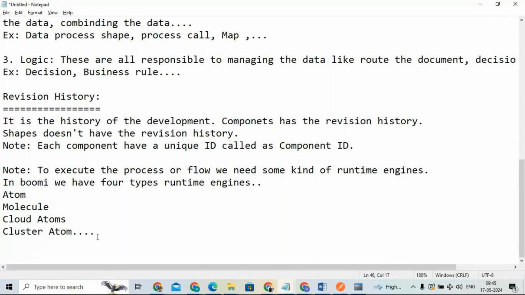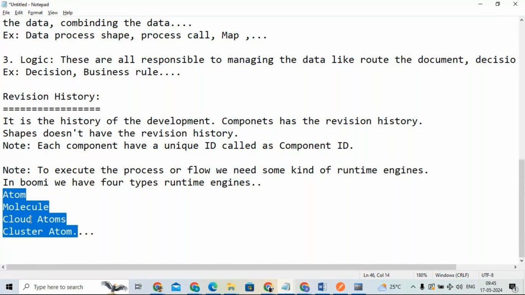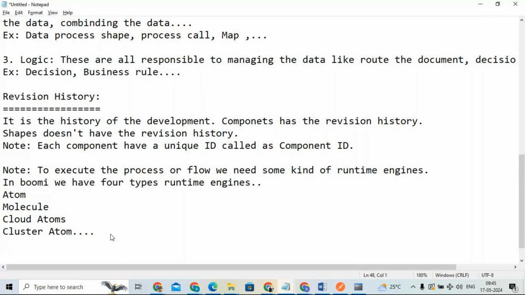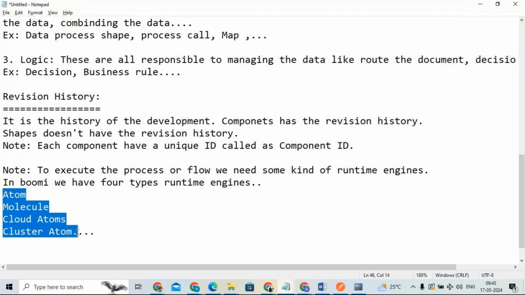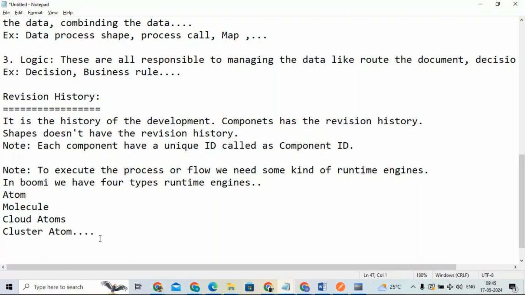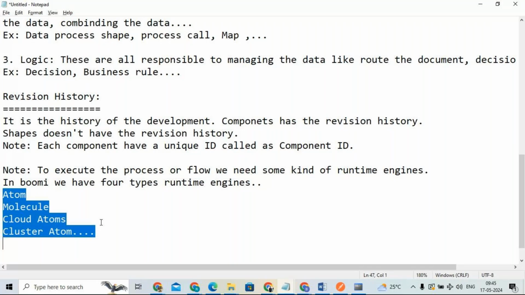What is the difference between them, and how does each work? For the time being, I'm taking my words back. Previously I told you that for Boomi as a cloud application we don't need to install or maintain anything. Here we need to install these runtime engines and maintain them. We'll see how now.